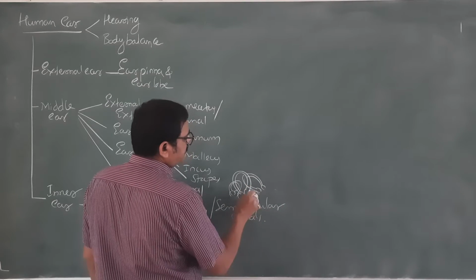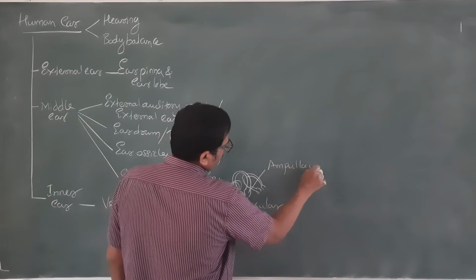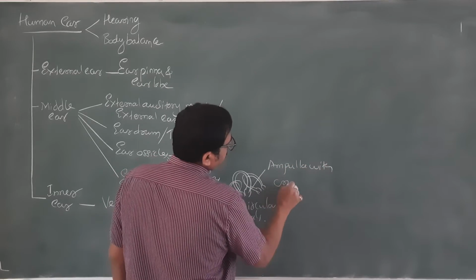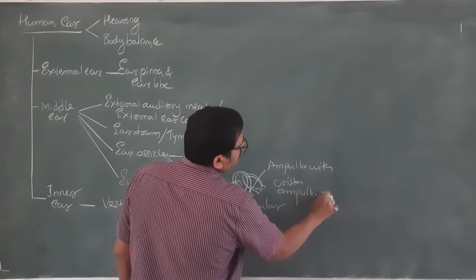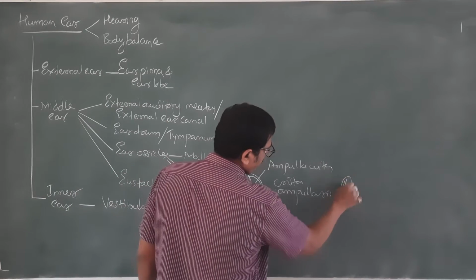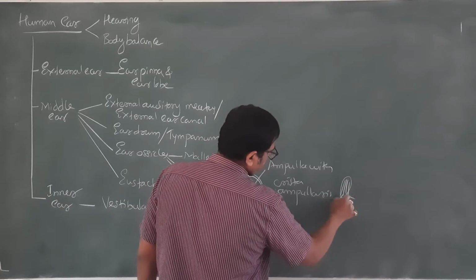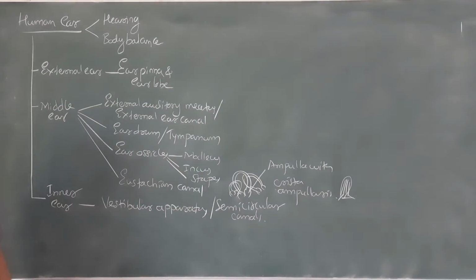These are called ampulla, with crista ampullaris. Inside there will be certain tufts of hairs, and the tufts of hairs will be moving. There is a fluid inside, which we will also discuss.